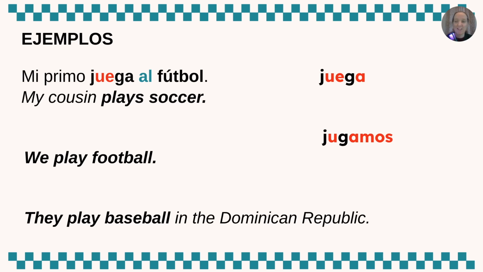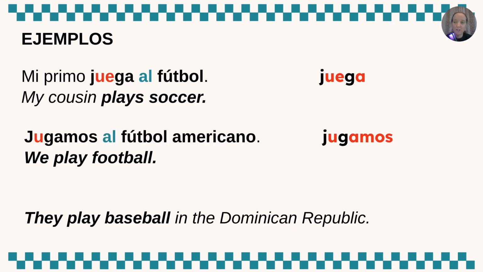Go ahead and pause the video and attempt to write that sentence in Spanish. We play football. You should have gotten something along the lines of jugamos al fútbol americano.